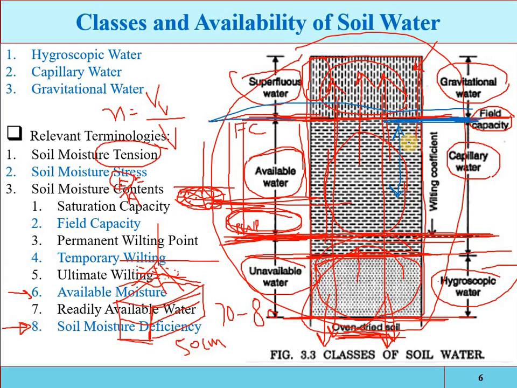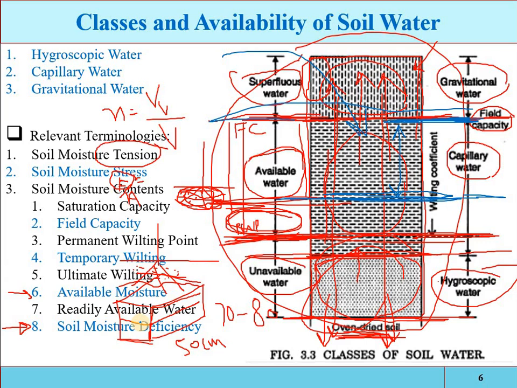Suppose the water is utilized by the plants and the level reaches up to here. Now the water is difficult to extract, so you have to apply irrigation again. So you have allowed the moisture content to decrease up to this limit. That is called the soil moisture deficiency, or the maximum allowable deficiency.